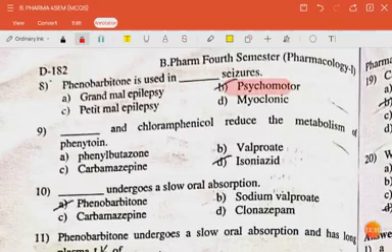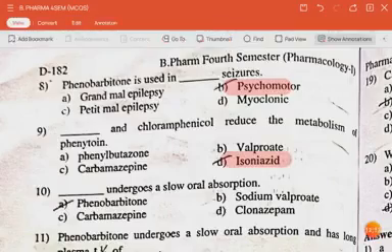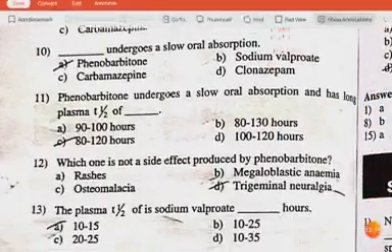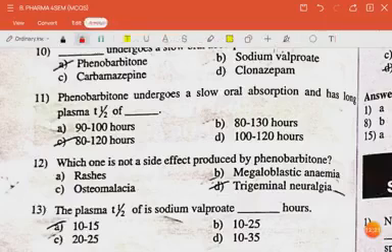The next question is dash and chloramphenicol reduce the metabolism of phenytoin, isoniazid. The next question is dash undergoes a slow oral absorption, phenobarbital. The next question is phenobarbital undergoes a slow oral absorption and has a long T half of 80 to 120 hours.